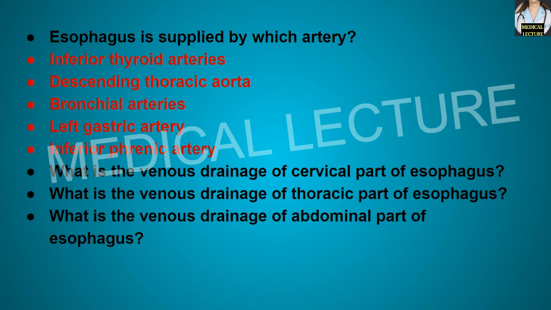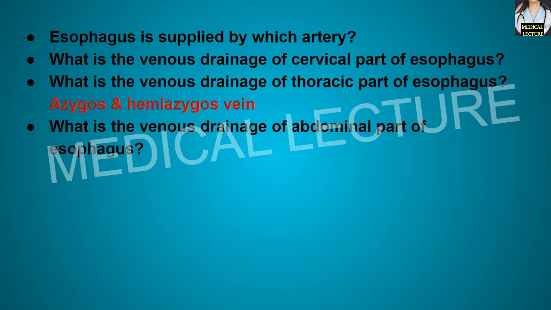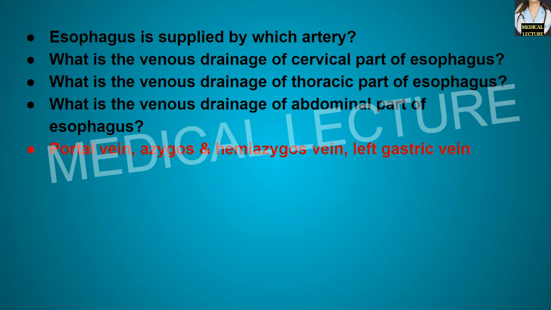What is the venous drainage of the cervical part of the esophagus? It is the inferior thyroid vein. What is the venous drainage of the thoracic part of the esophagus? It is the azygous and the hemiazygous vein. What is the venous drainage of the abdominal part of the esophagus? It is the portal vein, azygous, hemiazygous vein, and the left gastric vein.